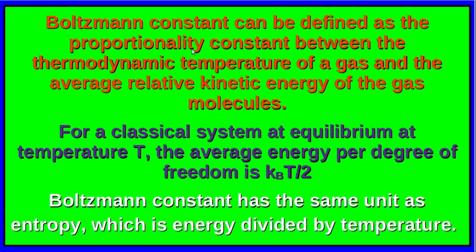The constant can be defined as the proportionality constant between the thermodynamic temperature of a gas and the average relative kinetic energy of the gas molecules. For a classical system at equilibrium at temperature T, the average energy per degree of freedom is given by kB times T divided by 2. The Boltzmann's constant has the same unit as entropy, which is energy divided by temperature.